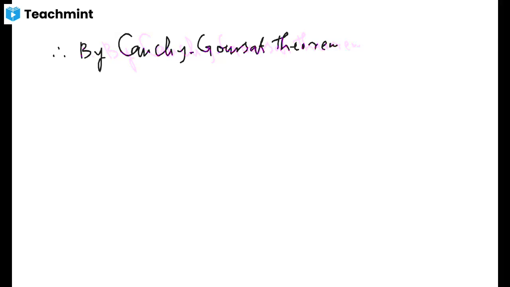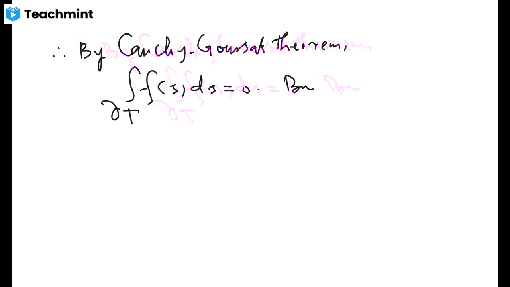Therefore, by Cauchy-Goursat theorem, what you will have, you have this thing to be 0. But note what is the boundary of this triangle? The boundary of the triangle consists of 3 line segments.